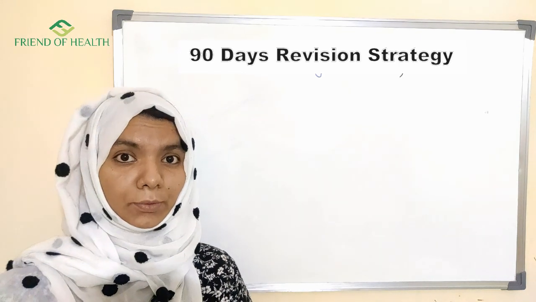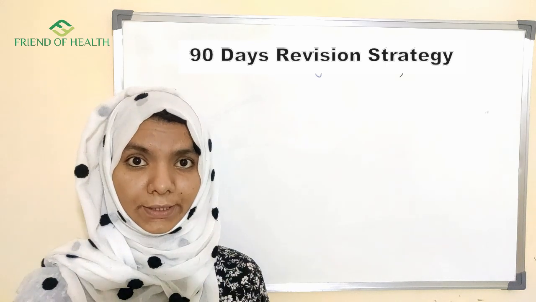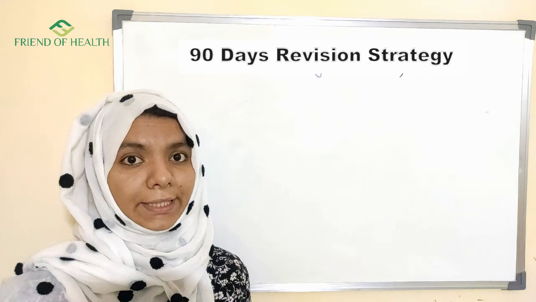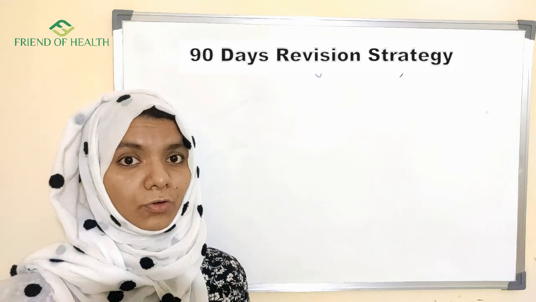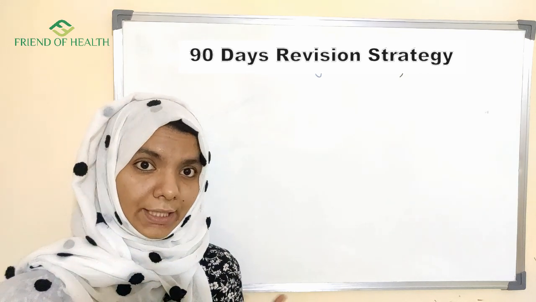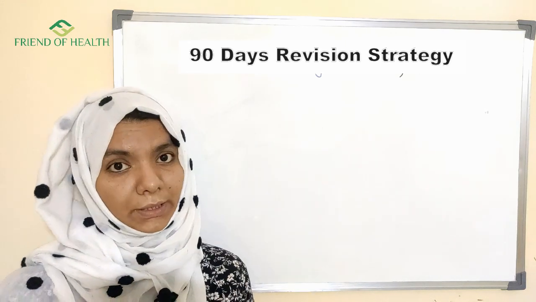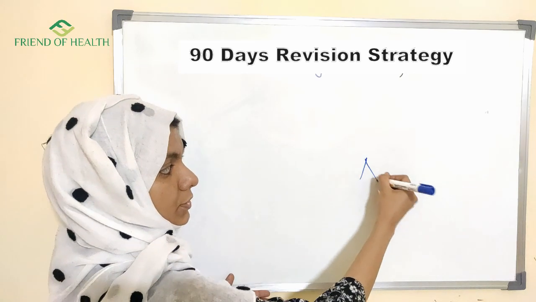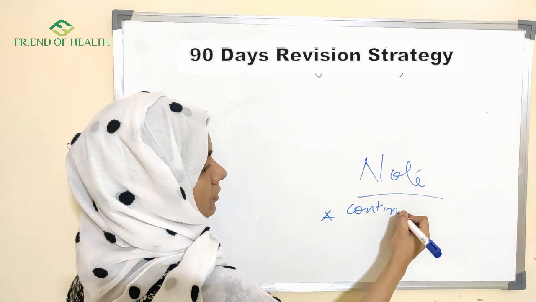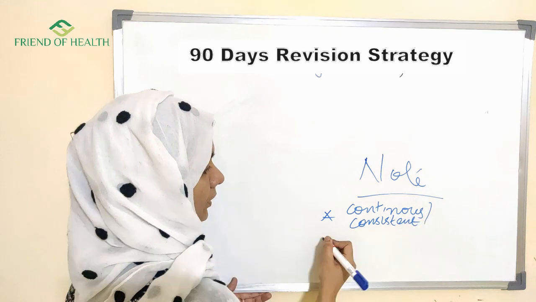Before moving into the timetable proper or revision plan proper, let me tell you a few things that you should remember before you put forward a timetable or make a revision plan. Just see that you should be consistent in your timetable. We know that nobody is perfect in following a timetable continuously throughout a year or throughout a month. So you can make this in your own way, or you can modify this timetable in your own way. These are the points that you should remember. You should be continuous or consistent in following this timetable.